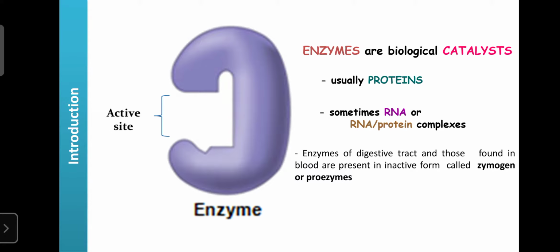In the blood they are present in inactive forms, but they are active in the digestive tract, where they are involved in the digestion of food, that is carbohydrates, fats, as well as proteins. Such enzymes, inactive in the blood, are known as zymogens or proenzymes.